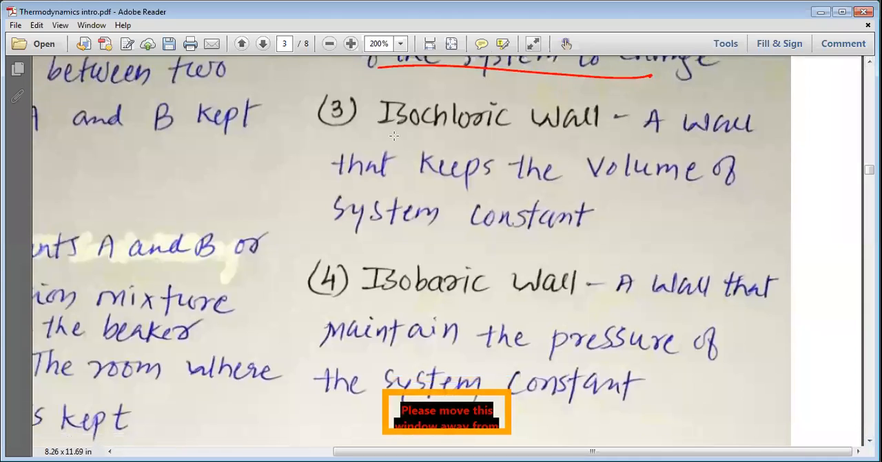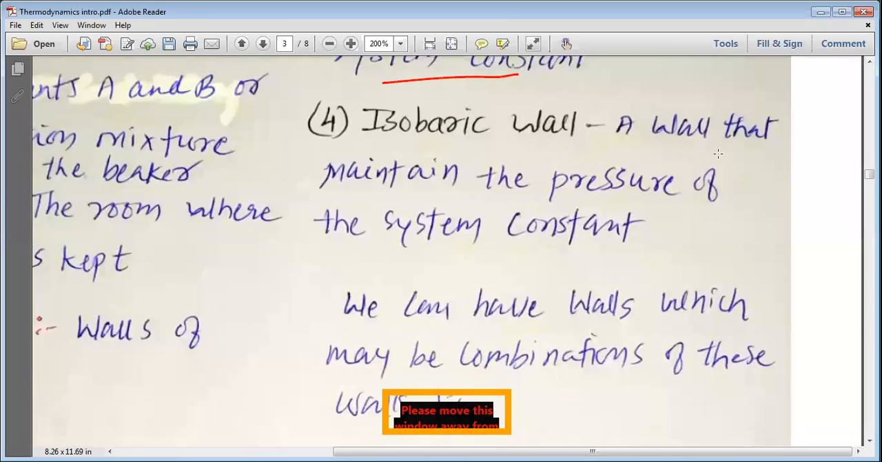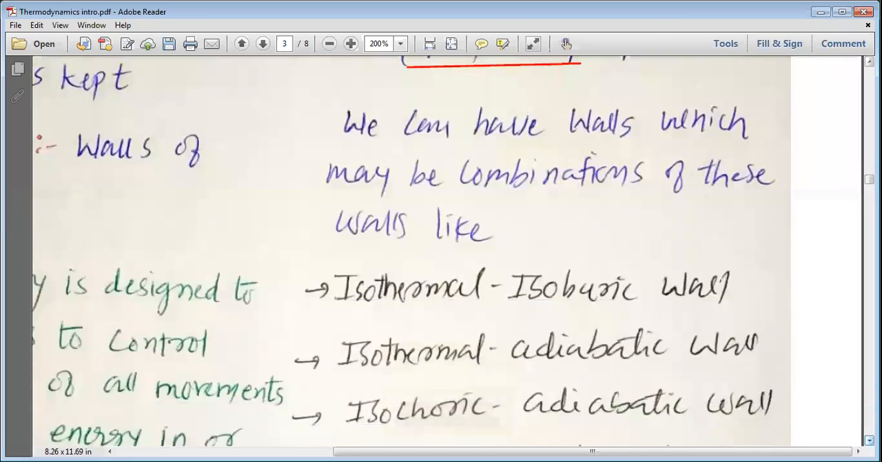Isochoric wall, that is a wall that keeps the volume of the system constant, that does not allow the volume to be changed. And isobaric wall is the wall that maintains the pressure of the system constant, which does not allow the pressure to be changed during the process or during the change.